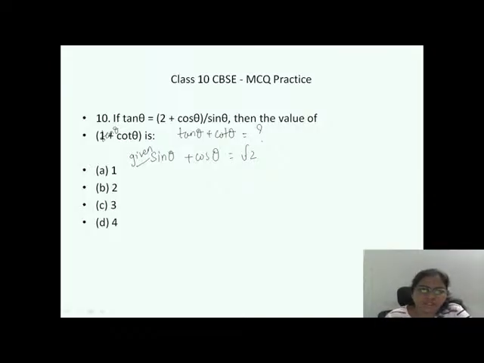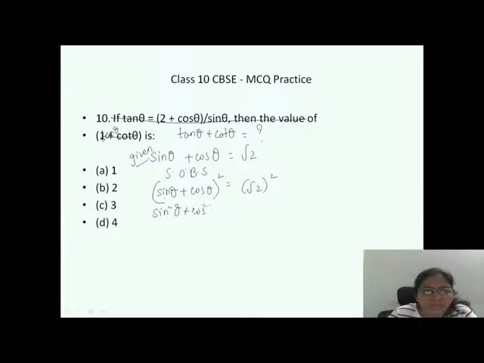Try this question. Whenever they are asking you to find out or prove something, I told you, use your identities. So I'm just squaring both sides. Sin theta plus cos theta whole square is equal to root 2 whole square. It is in the form of a plus b whole square. Sin square theta plus cos square theta plus 2 sin theta cos theta is equal to 2, since the root cancels with the square.